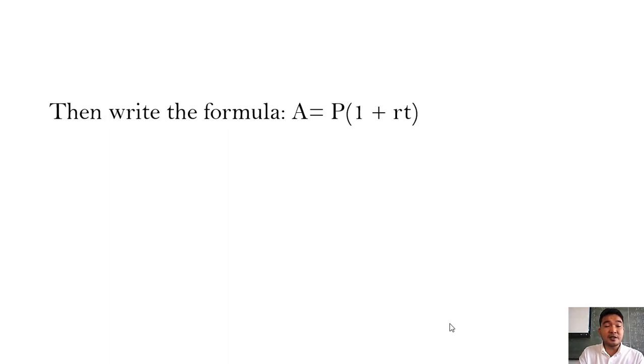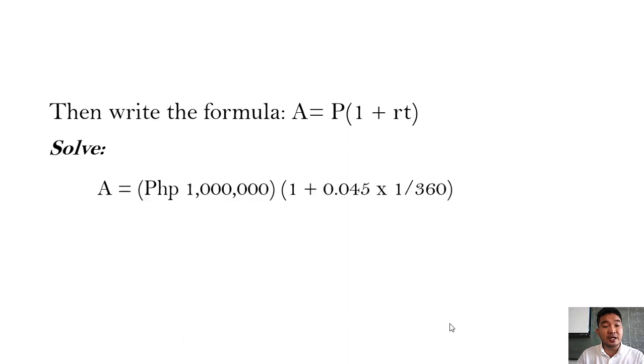Then after listing all the known variables in the problem, you write the formula for solving the value added in the simple interest, and that is A equals P times the quantity of 1 plus RT. And then we solve. The first step is to substitute all the known variables.